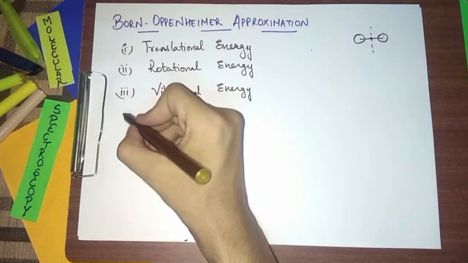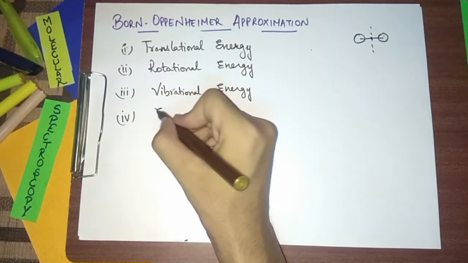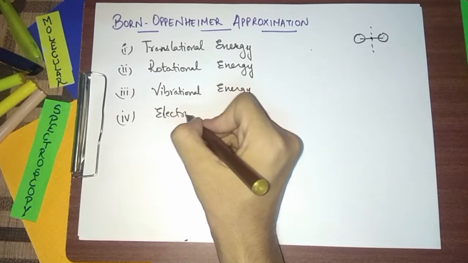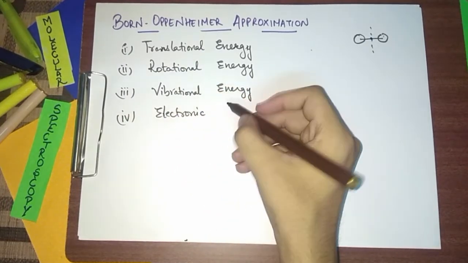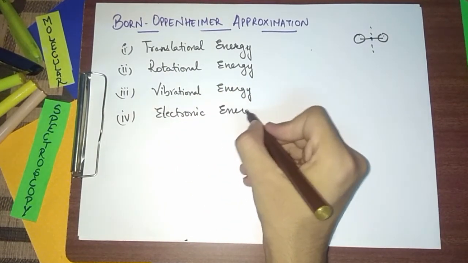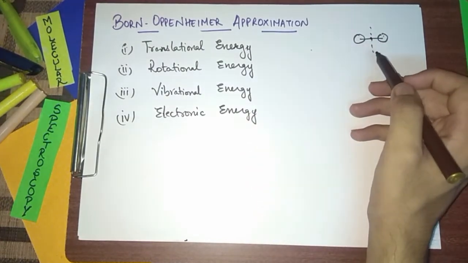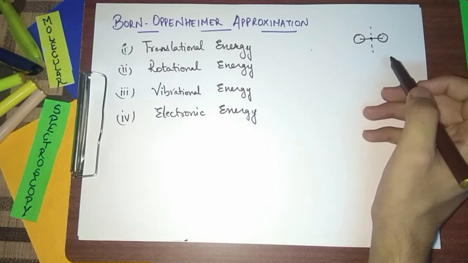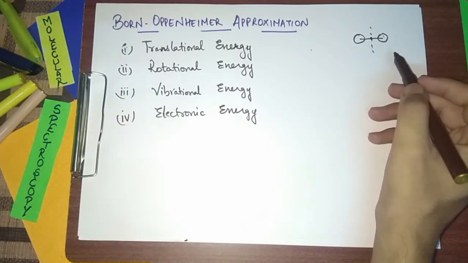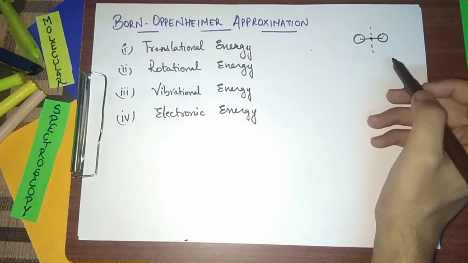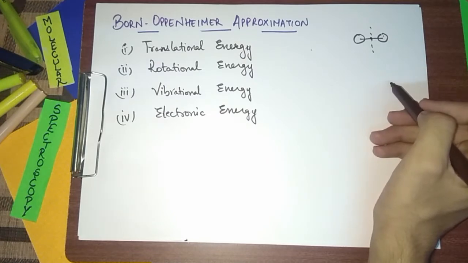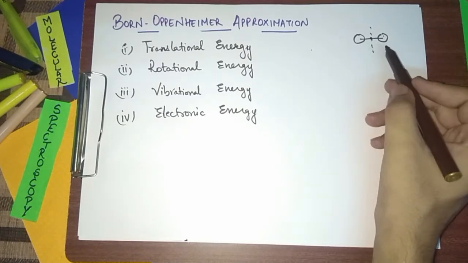The next type of energy is electronic energy. The electronic energy is when the electrons in the molecule absorb energy and then shift from the lower ground state energy level to a higher excited state energy level.